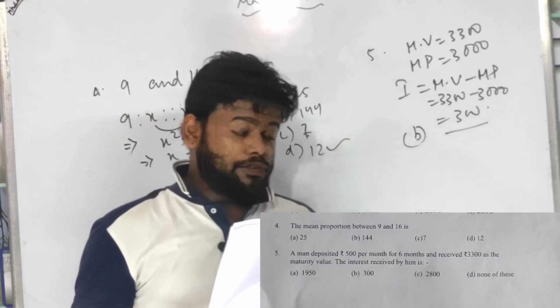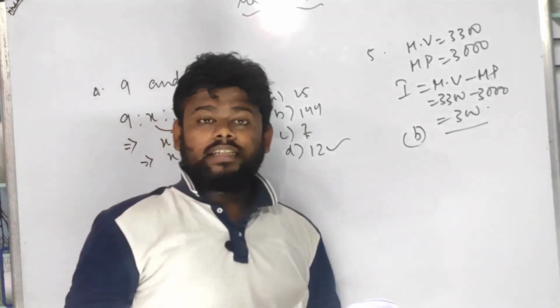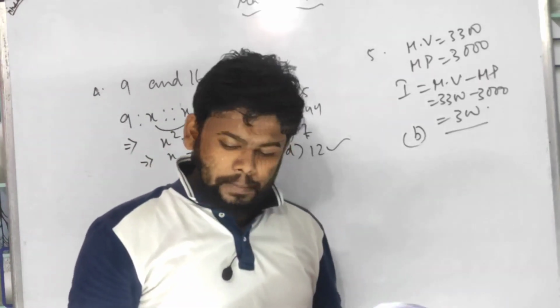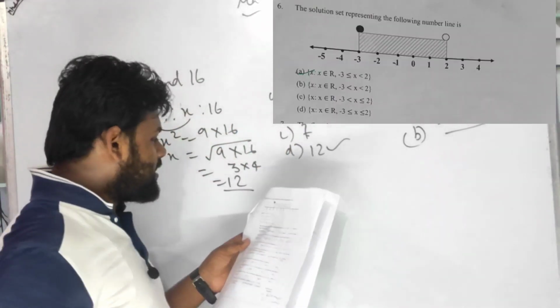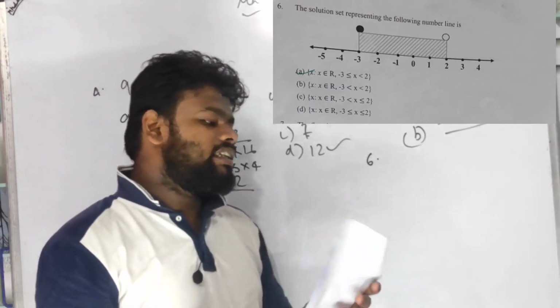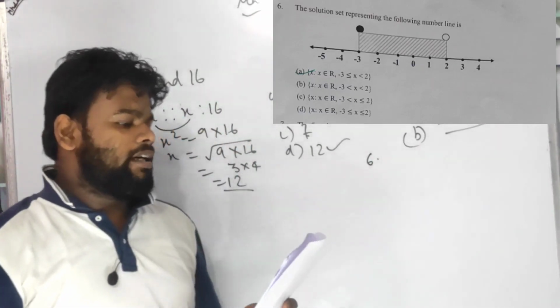Linear inequation is a very important chapter, and try to understand it pretty well because it will help you in the 12th grade. All right, number 6. It is given a solution set represented on the following number line.